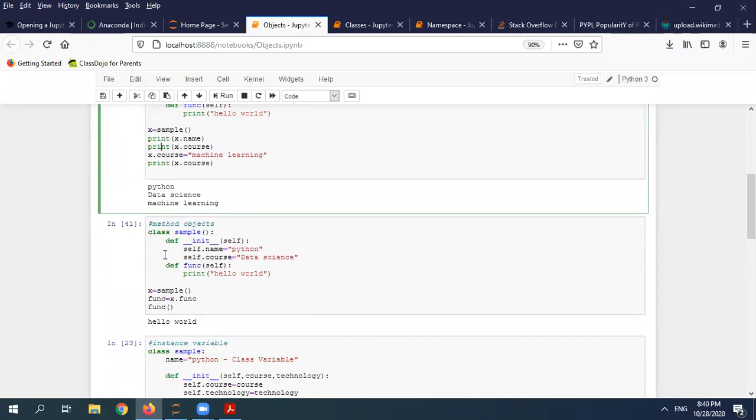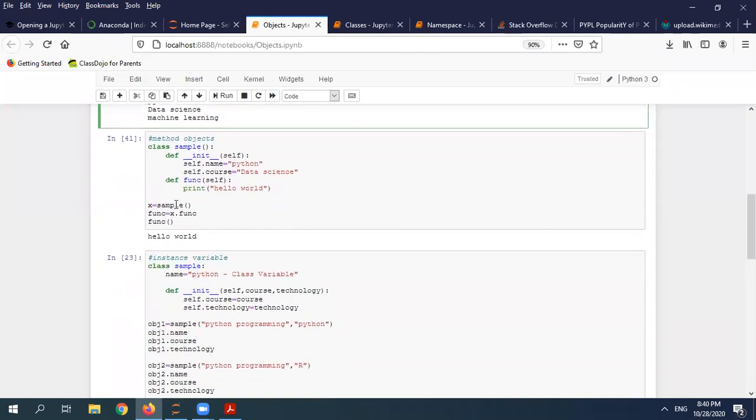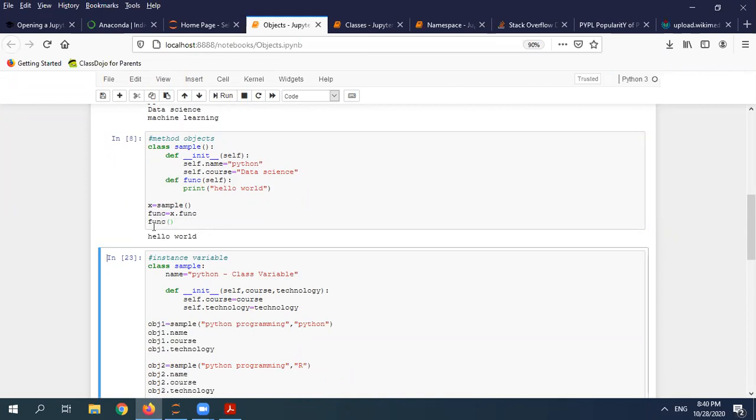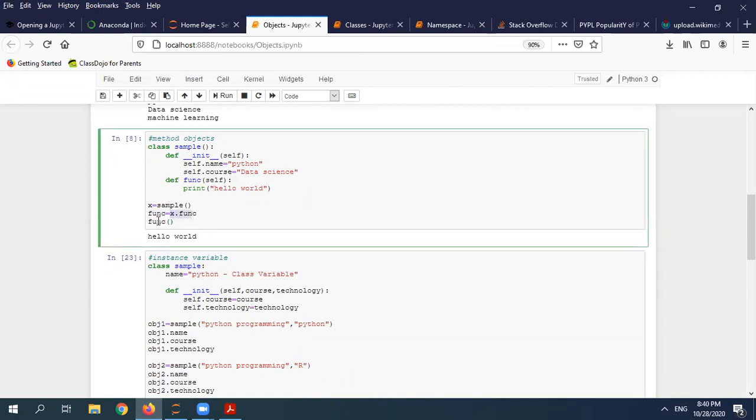For example, I have this sample class, I have this default constructor in it, and I have initialized self.name and the course, Python and data science, and this is my method. Once I'm calling this x.func, this is my function, I can store it in a function object. So again, if you want to see, I'm calling my x.func. You can store your function inside your function object.